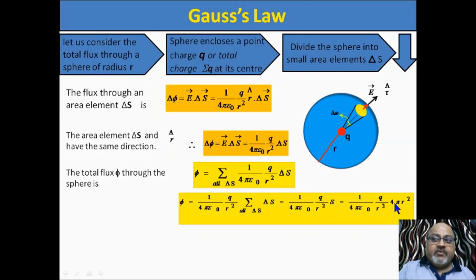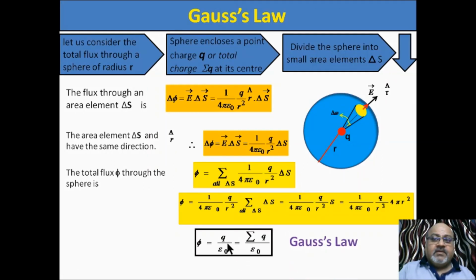Now see, 4 pi cancels, r square cancels. We have only epsilon naught left, and in the numerator q. So flux related with the total surface is q by epsilon naught.